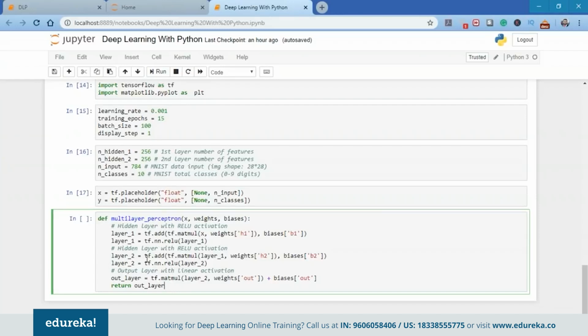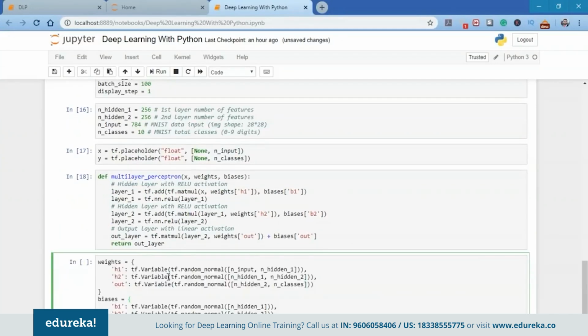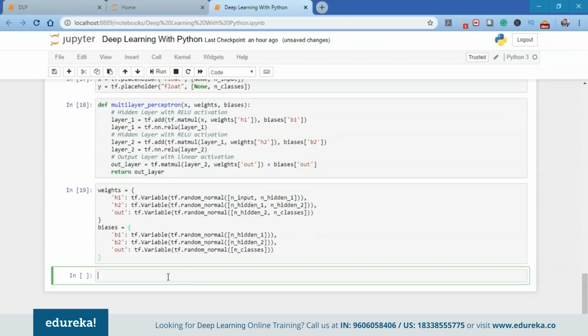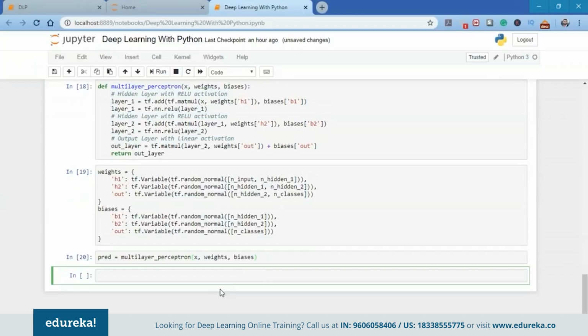One thing to notice here is that for layer 2 the input is layer 1, and for the output layer the input is layer 2. We need to store the layer weights and biases, so we're going to create the weights and biases for each of these layers. Here we have h1, h2, and out, which are the weights, and we have the biases. Next, we're going to construct a model using the multi-layer perceptron, with X as the input along with the weights and biases, and we're going to name this pred, for prediction.